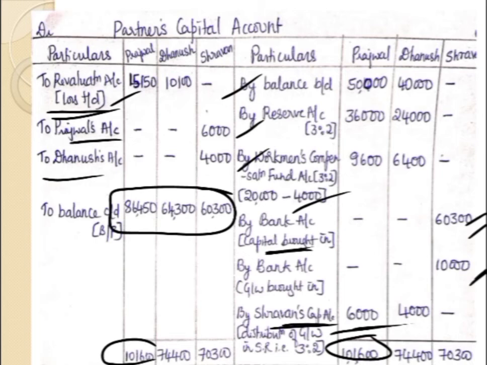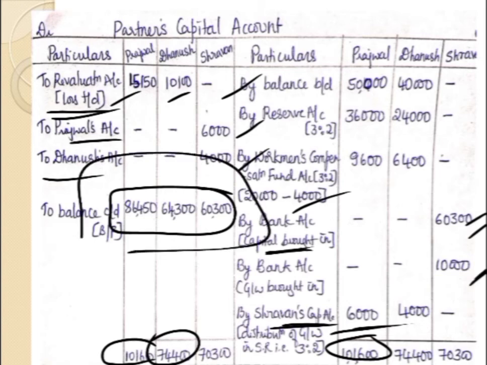Similarly, in the case of Dhanush also, the credit side is more, 74,400. The same total is written here on the debit side. If you deduct the 10,100 net loss, the remaining balance will be 64,300. Then coming to the last column, that is the new partner, 70,300. If you deduct the goodwill distribution, the remaining balance will be 60,300. So these are the closing capital balances of all the three partners.